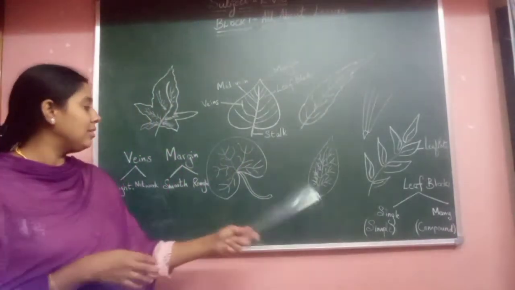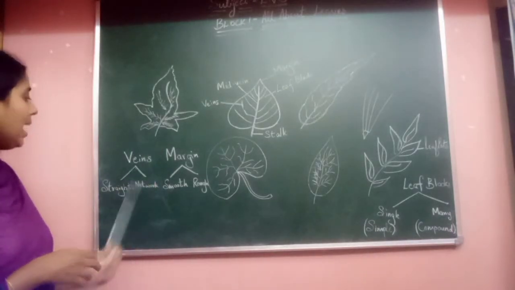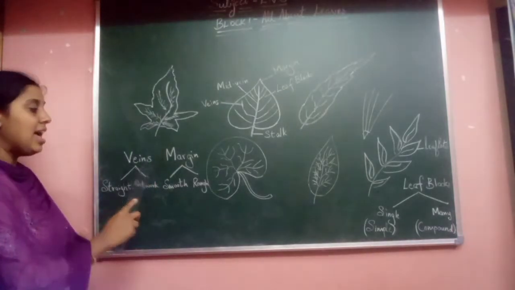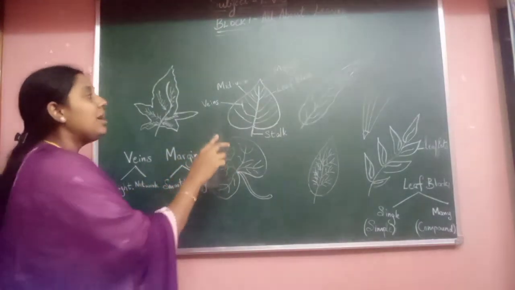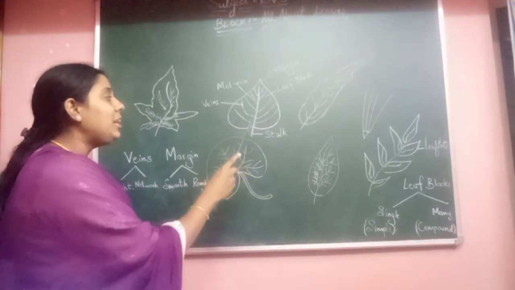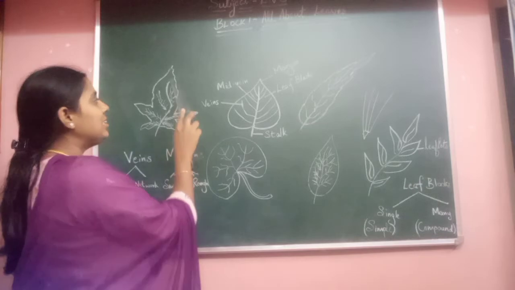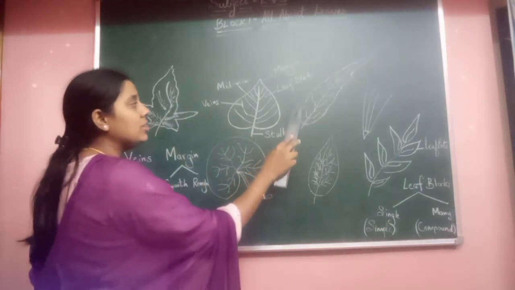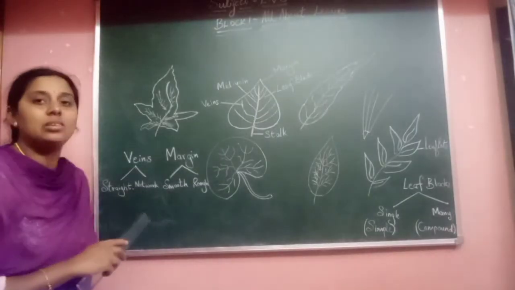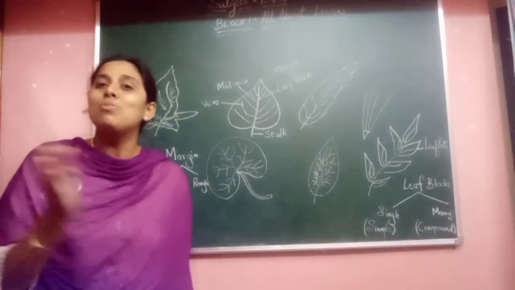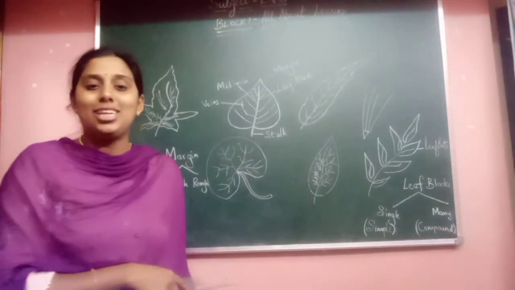Compound leaf, single leaf, and even leaves which are categorized based on the veins. And there is also the margin. If you see the margin of the leaf, it may be smooth or it may be rough like this. Yes, like this also it is rough, or it may be smooth. So a leaf may have a smooth margin as well, or else a rough margin like this.